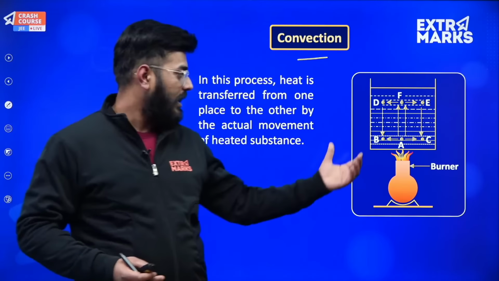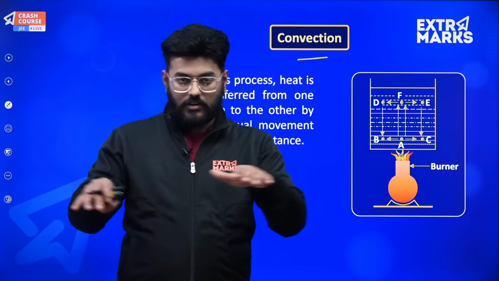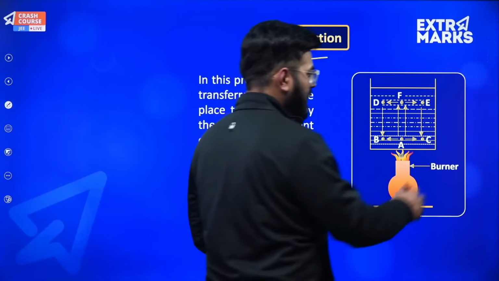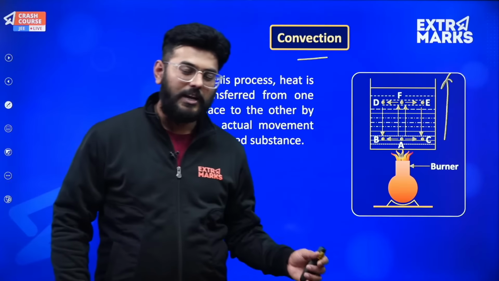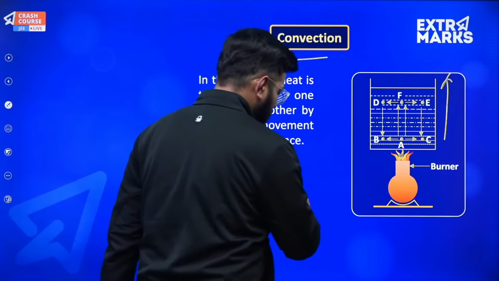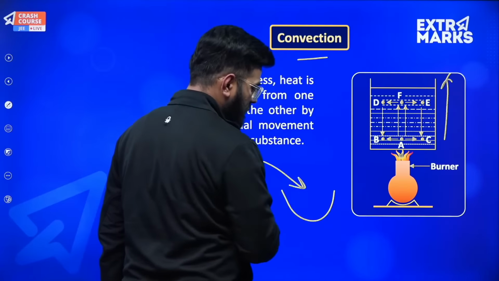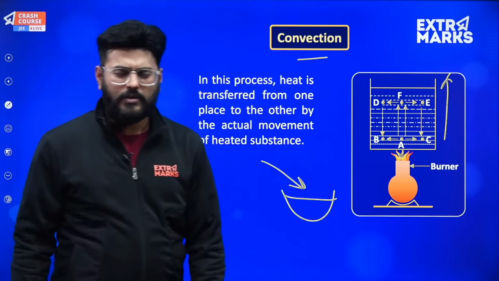If gravity wasn't acting in this direction, suppose gravity is acting in an upward direction and we are still heating from the bottom. This case can be understood like this: suppose somebody is cooking food by providing heat energy from the top. Will he be able to cook that food?